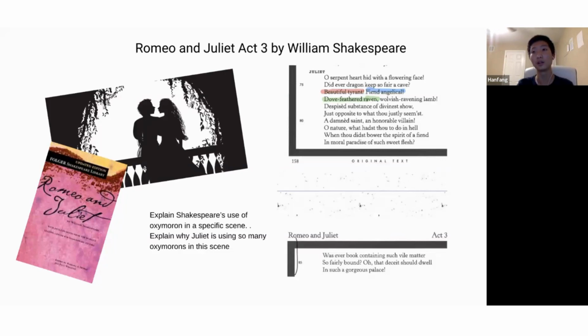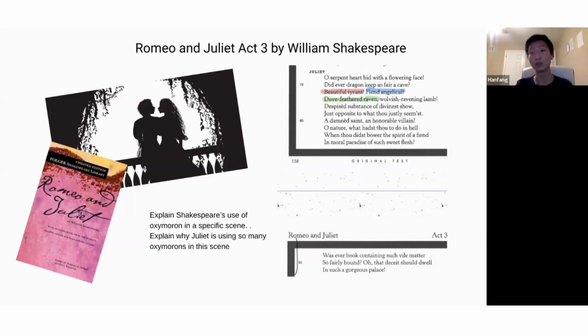Tonight, I will be highlighting 3 of these 10 oxymorons, which we'll be moving on to right now. The 3 oxymorons will be highlighted in red, blue, and green. In the highlighted red text, Juliet compares Romeo with a tyrant. A tyrant is a cruel and forceful leader, so calling a tyrant beautiful is contradictory.